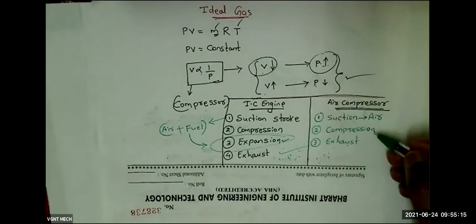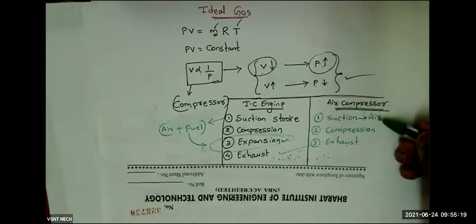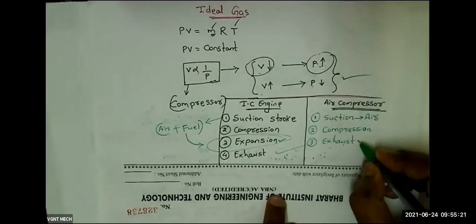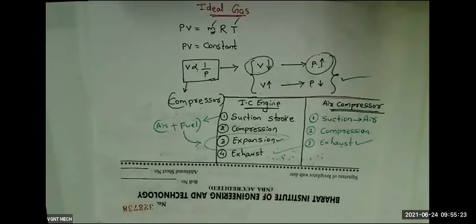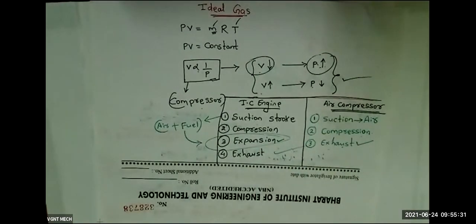But in air compressor, during the suction stroke, we are supplying only air. And during the compression stroke, we are compressing the air, increasing the pressure of this air by decreasing the volume. After that, we are just opening the exhaust valve and performing the exhaust stroke, and we are supplying that compressed air to the storage tank. Okay, that is the difference between an IC engine and air compressor. Right? Now I am sharing the screen.